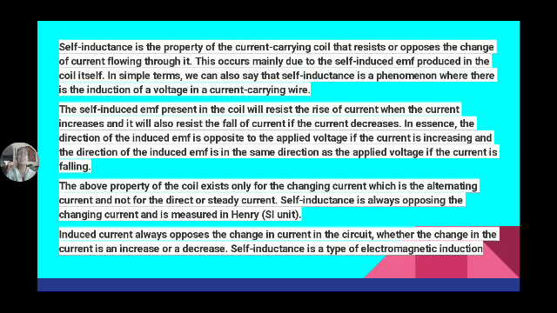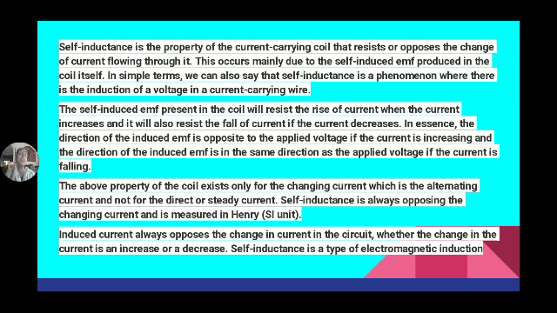So here what is given? Self-inductance is the property of the current carrying coil that resists or opposes the change of current flowing through it. The current passing through the coil is changing, either it is increasing or it is decreasing, and it opposes that change.